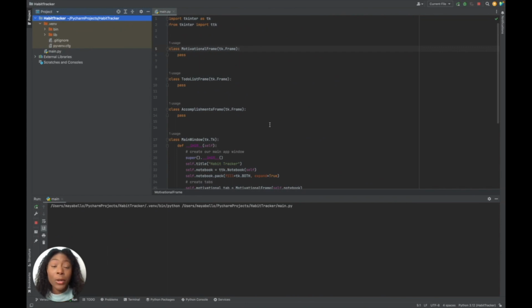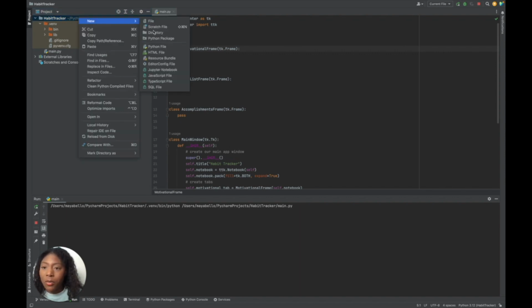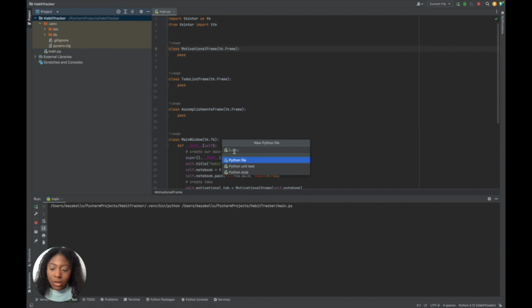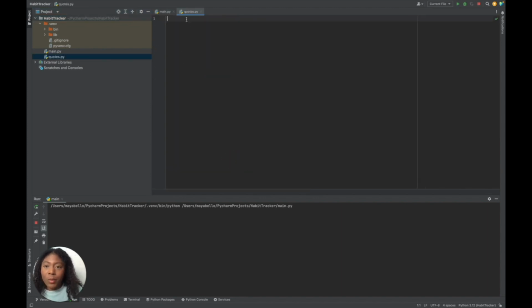Okay, so the first thing I want to do is create a new file, and that file will contain our motivational quotes. So over here, new Python file, and let's call this file quotes. Boom, so quotes.py, and I'm going to have a PDF below that has these quotes. I just got these quotes from AI. Feel free to take out any quotes you don't like.